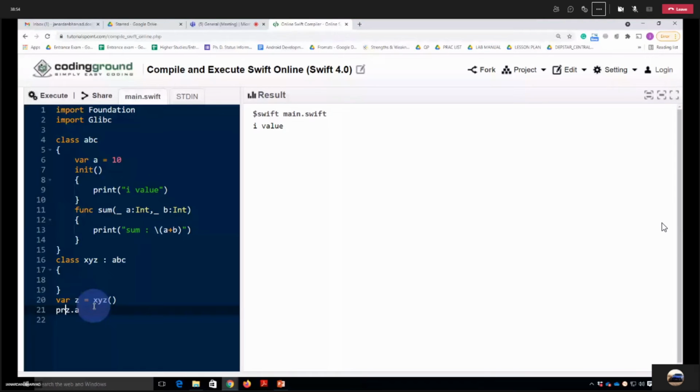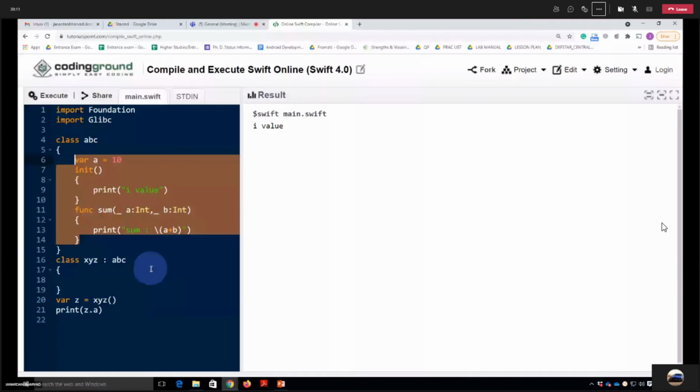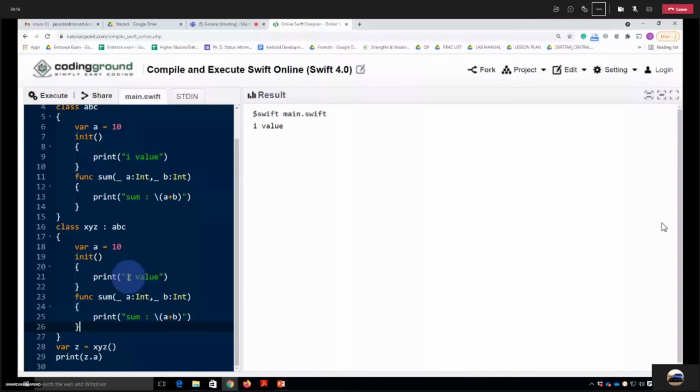Just as we created the ABC object, we can also use the subclass object, because you can assume that inheritance means whatever is written there is available here. Inheritance means that whatever is in the parent class is all in the subclass. Now you can use the object of the subclass and access all the properties and methods as well. It isn't visible here, but you can assume this and give the answers.